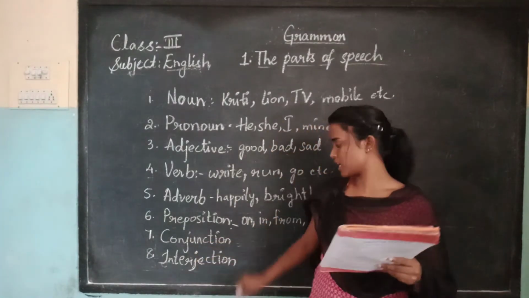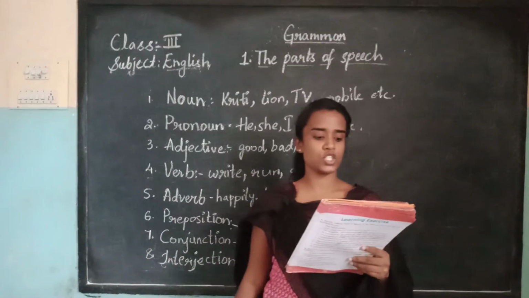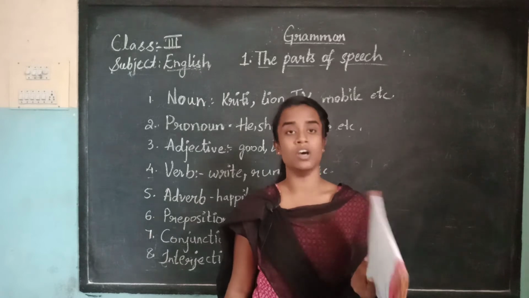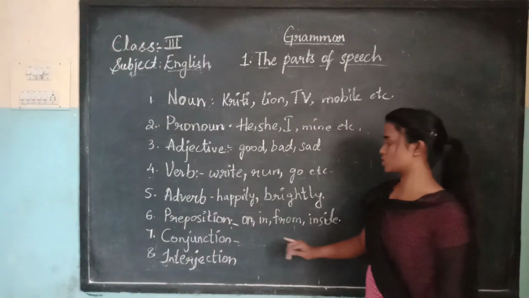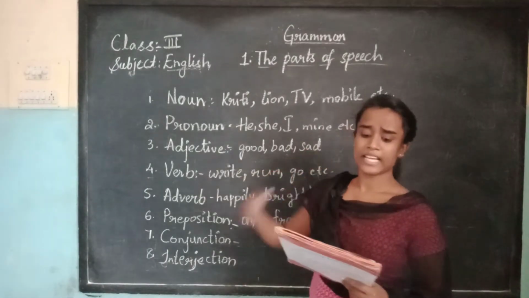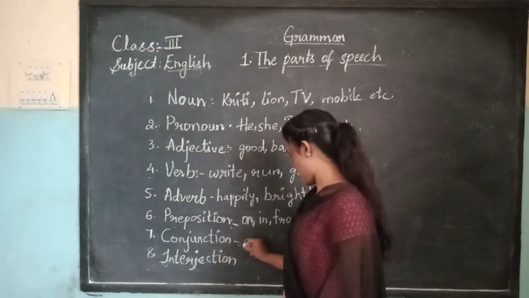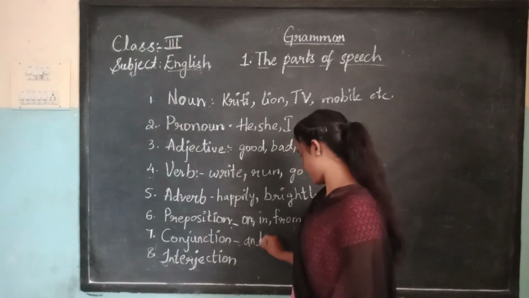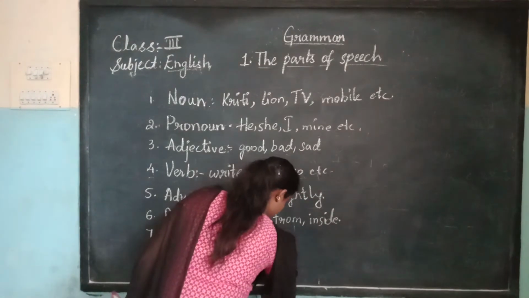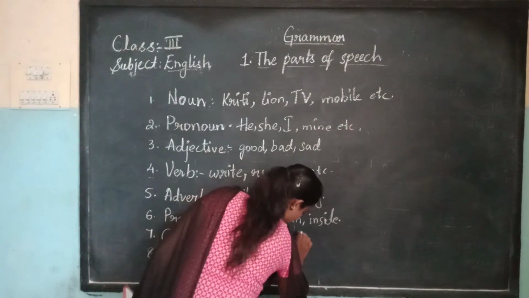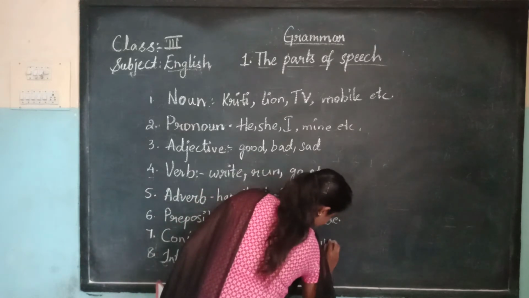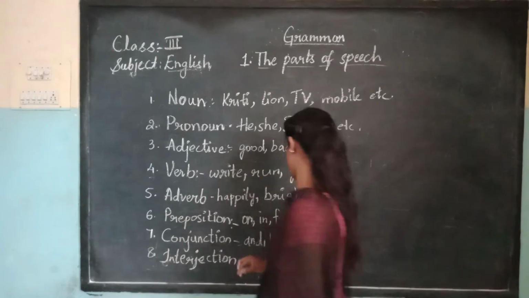Next, the seventh one, conjunction. A conjunction is a word used to join two words or sentences together. The words which join two words or two sentences are called conjunctions. For example, and, but, because. These words are used to join two words or two sentences, right, children?